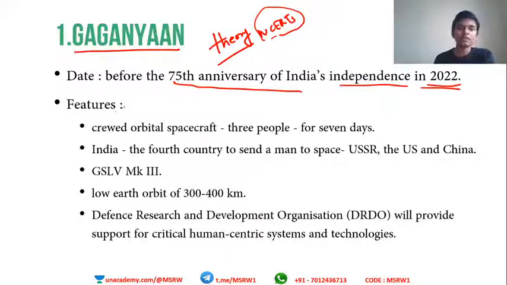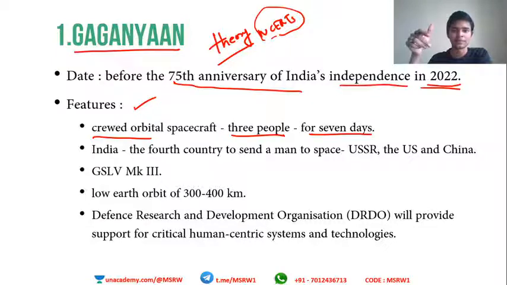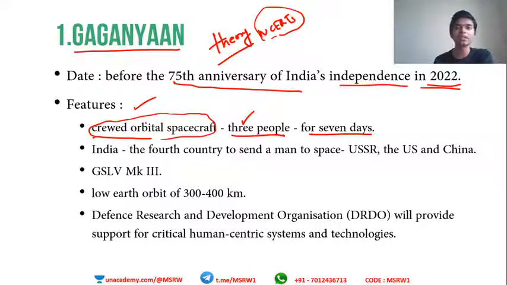Features: crewed orbital spacecraft. So it is a crewed space mission. It has 3 people in it and it has to sustain life for 7 days. It is designed for a period of 1 week, 5 to 7 days, that is the range, and it is designed to carry 3 people. It is a crewed orbital spacecraft, which means there will be human beings within that spacecraft. India will become the 4th country to send man to space.